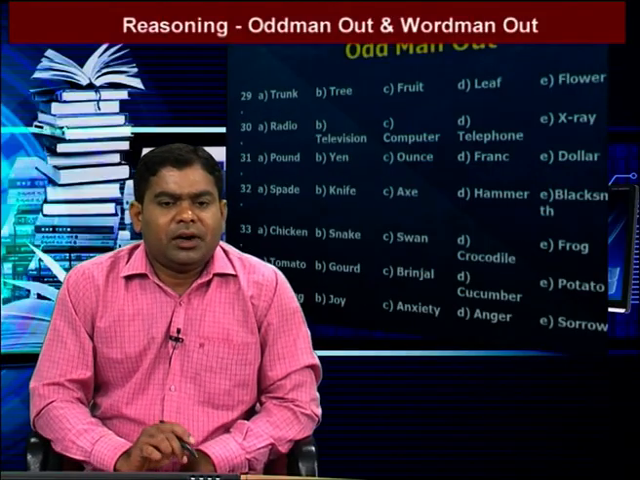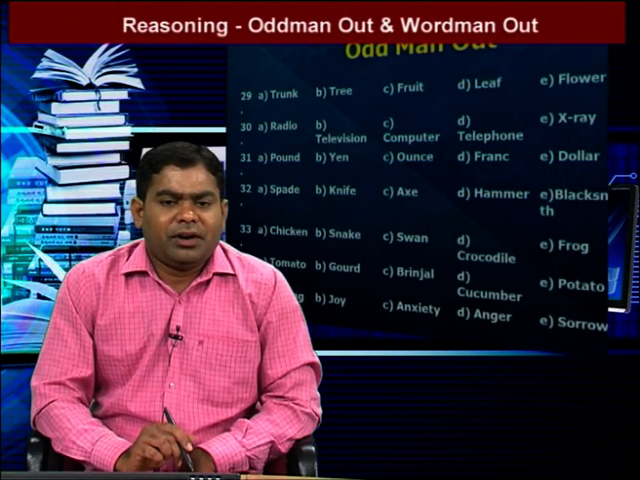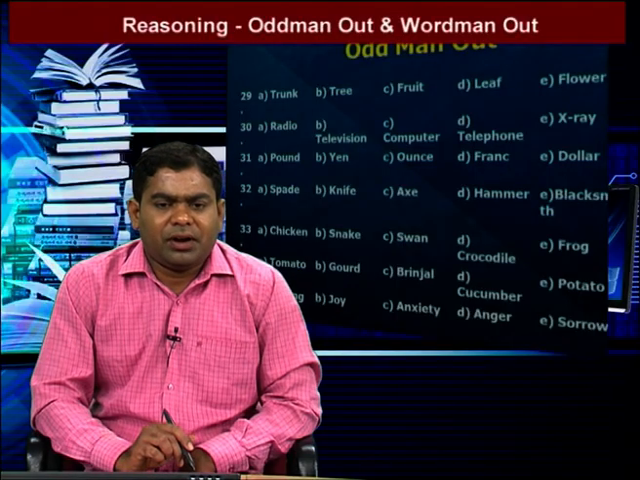The words are trunk, tree, fruit, leaf, flower. In these five words, the different one is tree, because trunk, fruit, leaf and flower are parts of the tree. Here tree is the whole tree, so the remaining four are parts of the tree.